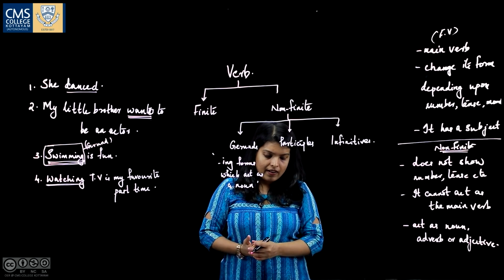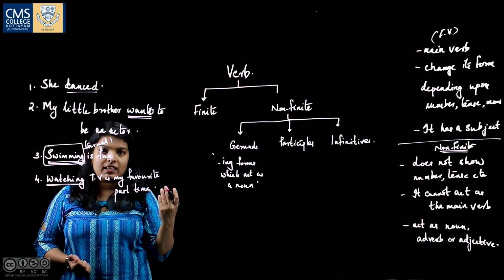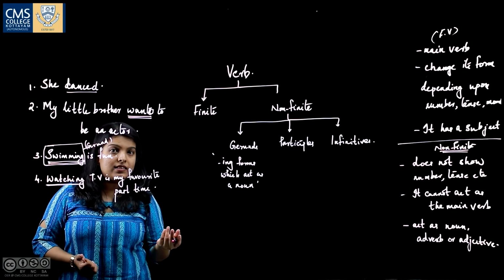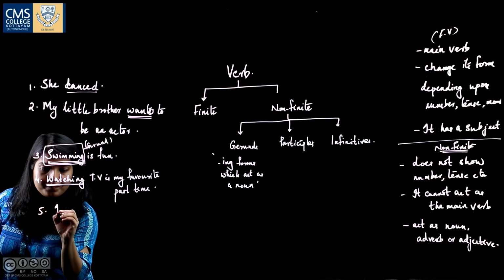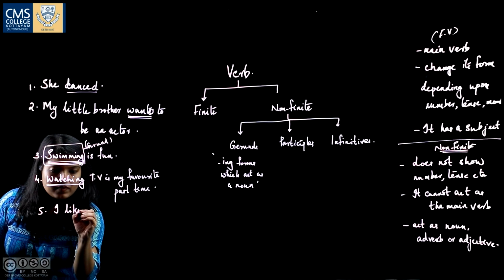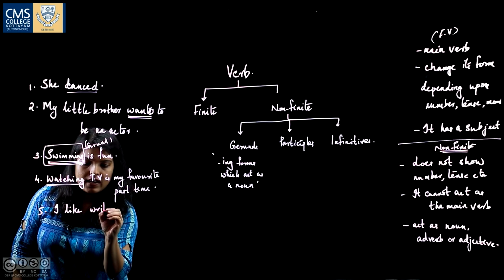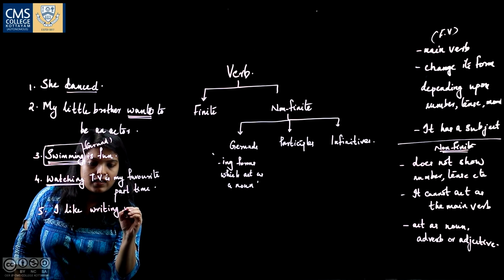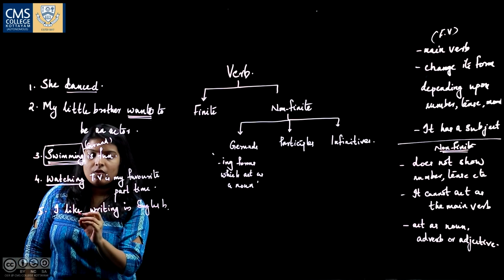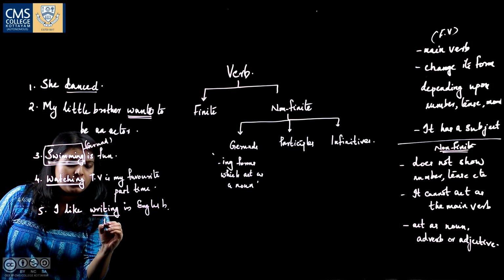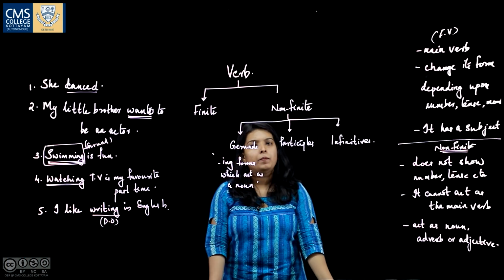For example, a sentence in which the gerund acts as an object is: I like writing in English. Here, I like what? This is a direct object. So this writing here is a gerund.